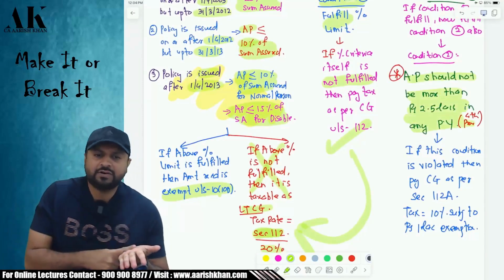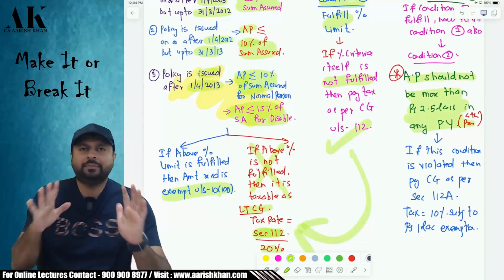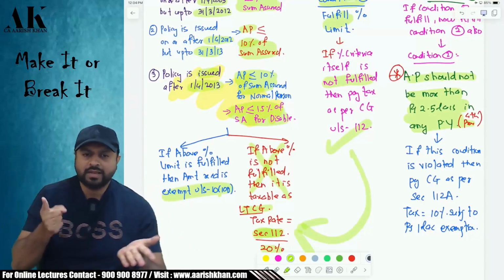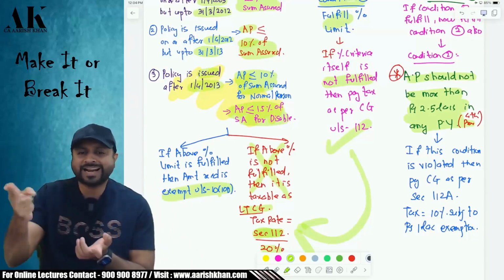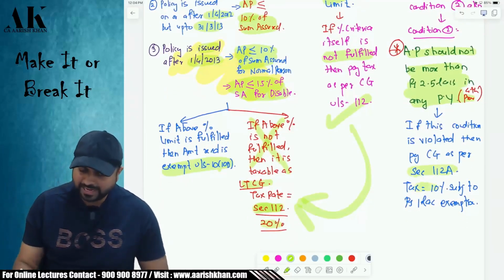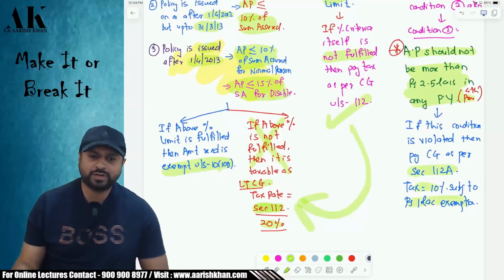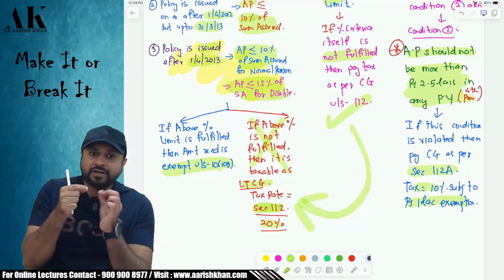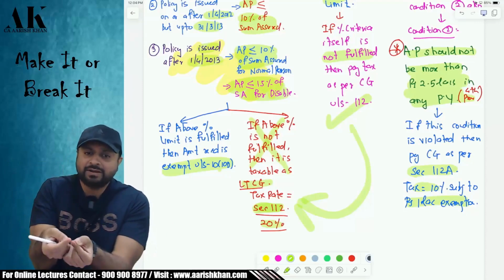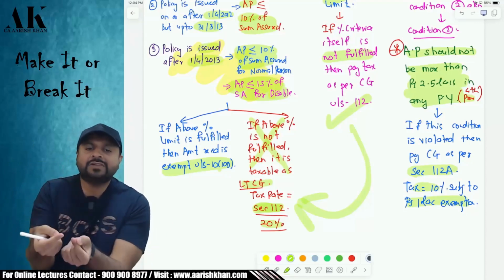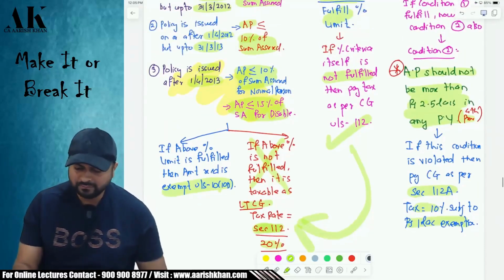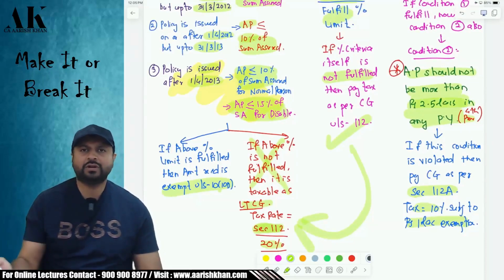If the first condition is fulfilled, the second condition is fulfilled, capital gains exempt. If the first condition is not fulfilled, old provision 112. If the first condition is fulfilled, but the second one is not fulfilled, then you have to pay tax as per what? 112A, 10% tax, subject to an exemption of what? 1 lakh rupees. Okay. So just remember, for violating the first condition, pay tax as per the old provision. For violating the second condition, where the first is fulfilled and the second is violated, pay tax as per the new provision 112A.